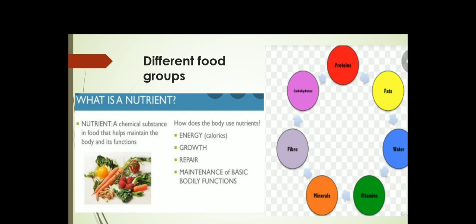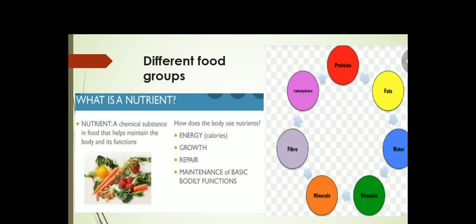They help us to repair our body, give us energy to work, help us to grow, and protect us from falling sick and from different kinds of diseases.